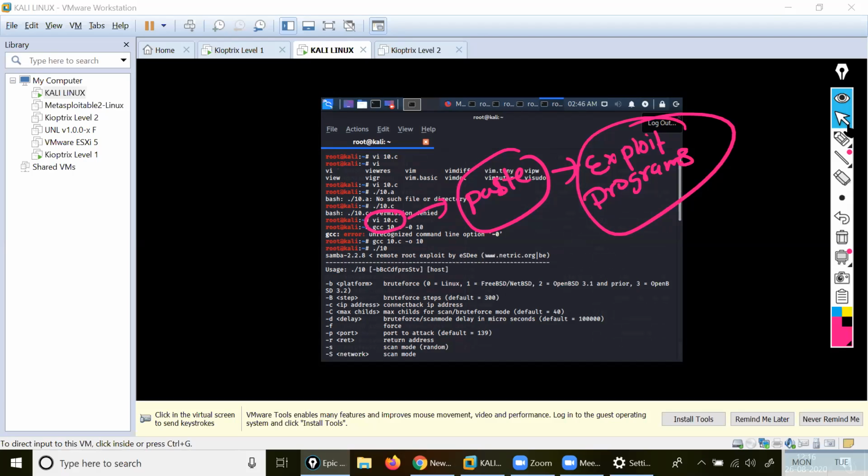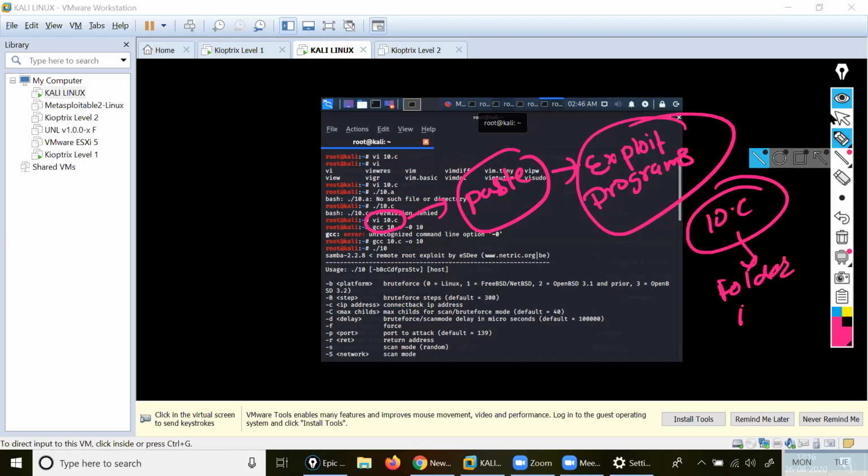Hello. See here. What we will do? GCC is the compiler. With the help of this compiler, we execute the vulnerability. I use the vulnerability. See here, 10.c. Inside that folder, I paste it.